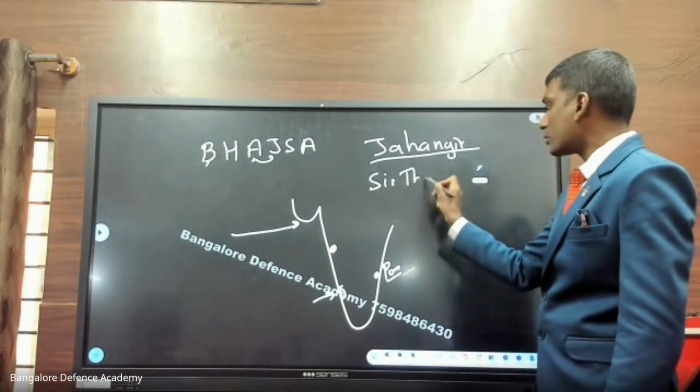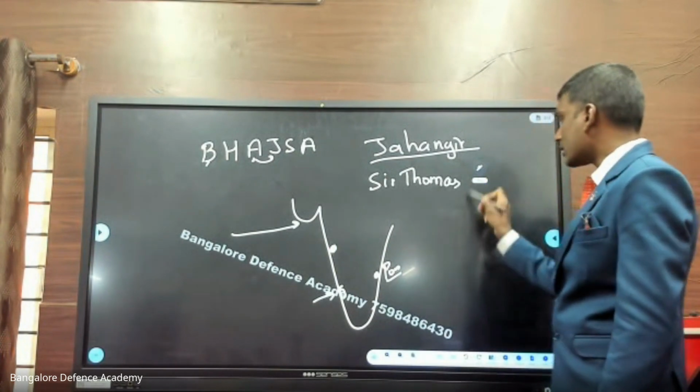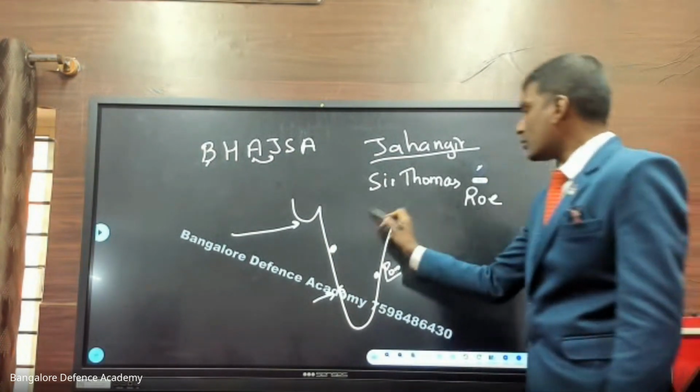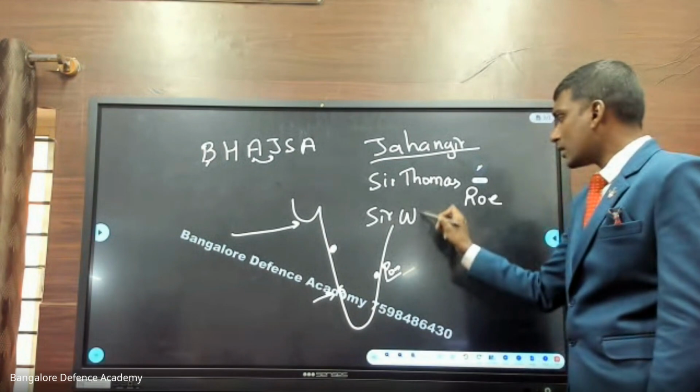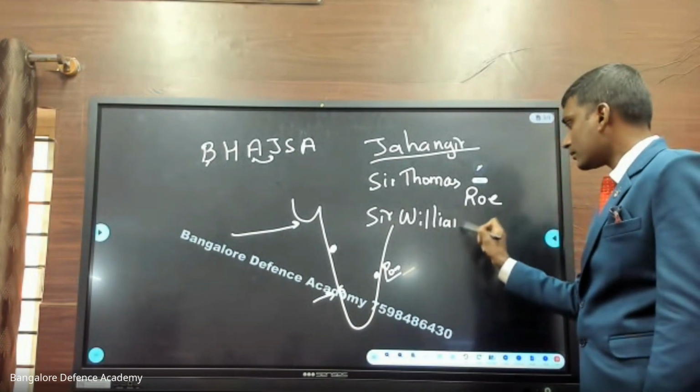When Jahangir was ruling North India, the British people came. For example, there are two gentlemen here. One is Sir Thomas Roe. Take down his name. And then you have another person called Sir William Hawkins.